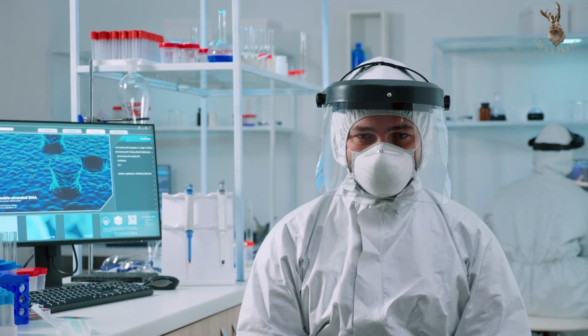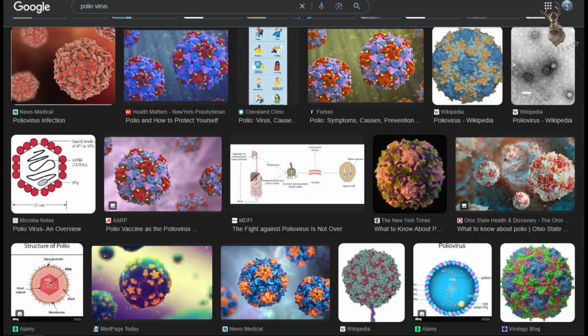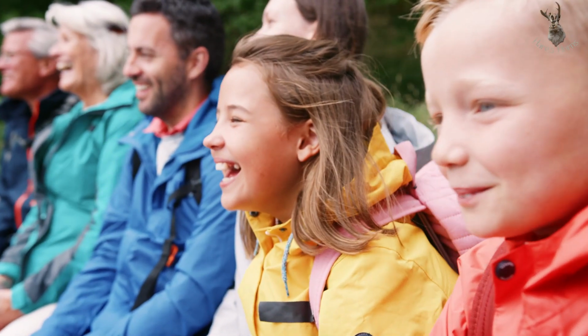We discovered the virus, believe us. Look, for example, at what the polio virus looks like. But wait, shouldn't they be the same? Or at least similar? Absolutely ridiculous.